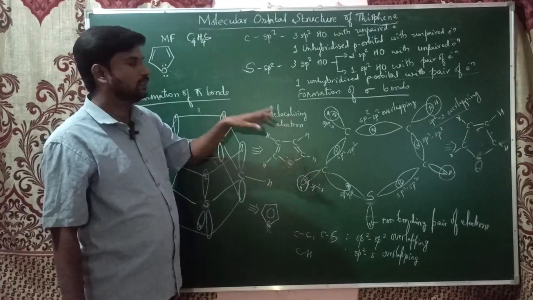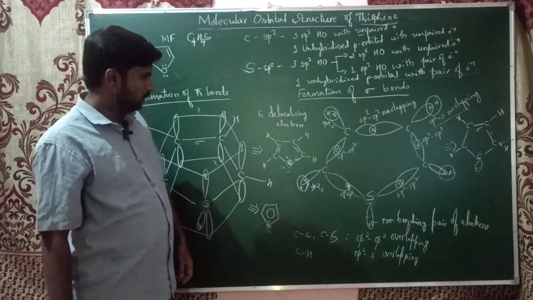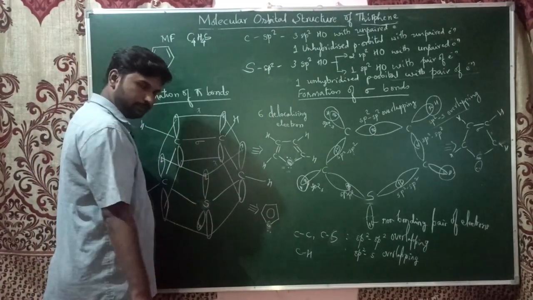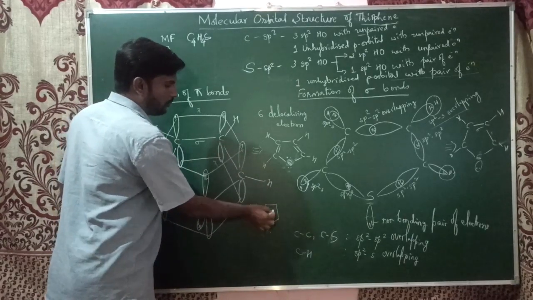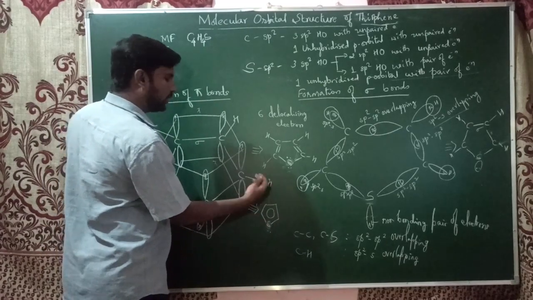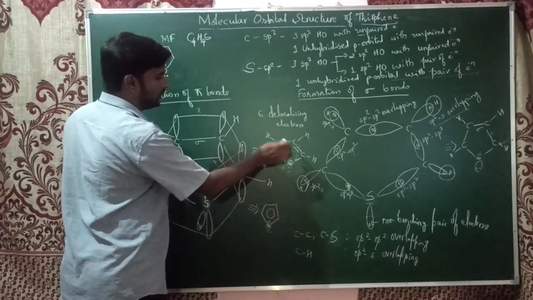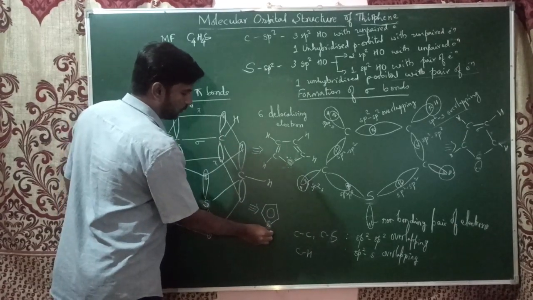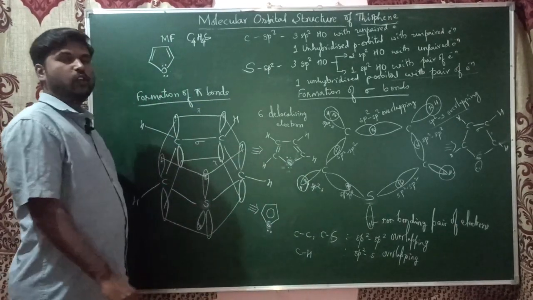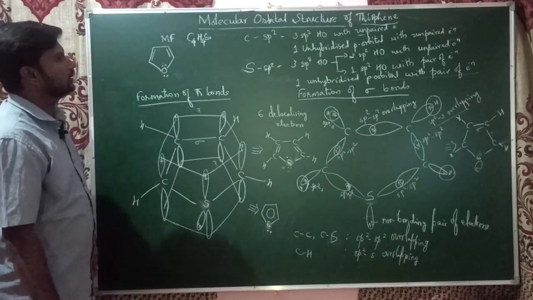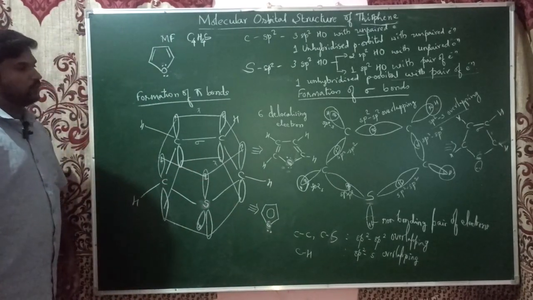So there are totally 6 delocalizing electrons. As I have shown, the pi cloud involves 6 pi electrons. That's why these electrons are involved in the ring. Here I am just mentioning only the non-bonding pair of electrons. This is about the molecular orbital structure of thiophene.